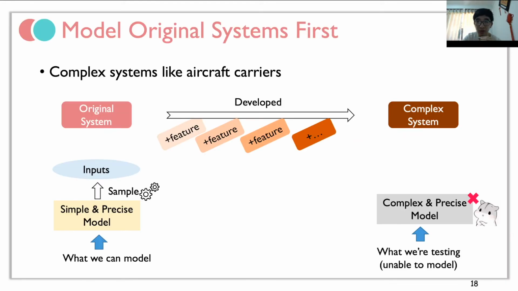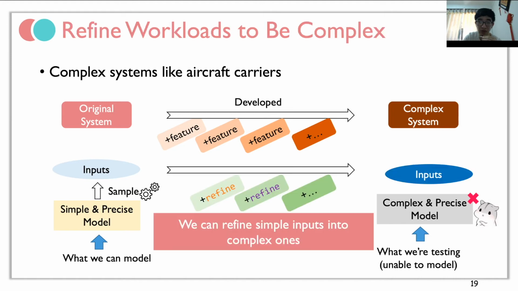Since we can model the original system, we can build a simple and precise model for it first, and use this model to sample inputs. These inputs are valid and diverse, and they target the fundamental functionalities of systems. Then, similar to the evolution, we can refine these inputs to manifest other various features of the system. Since these features are hard to model precisely, the refinement is relaxed as long as it keeps the correctness and diversity that are produced in the simple model.